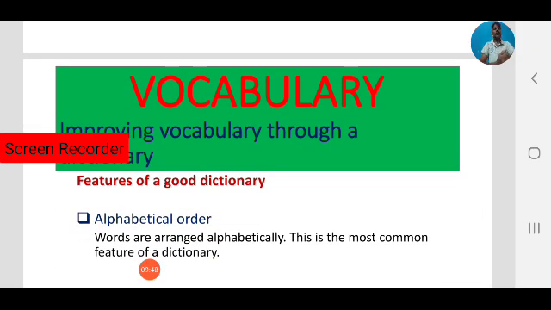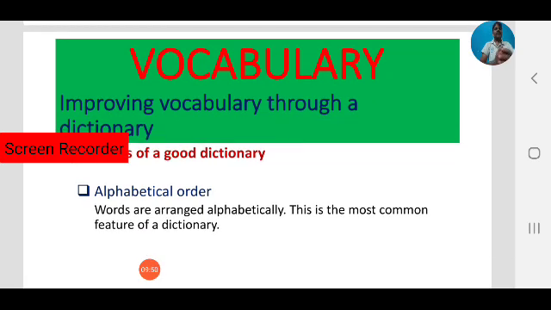So let us focus on some features of a good dictionary. As you know, there are many different kinds of dictionaries, and every good dictionary has some features. Today we focus on those features. The first feature is alphabetical order.